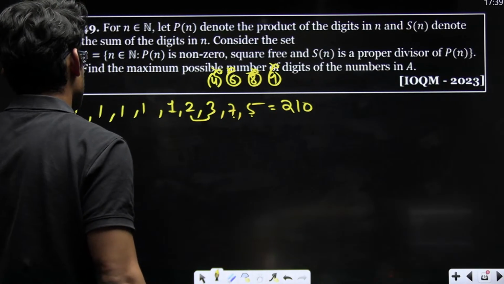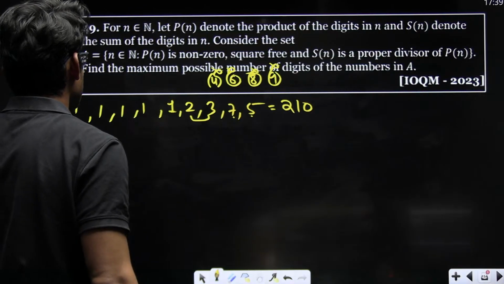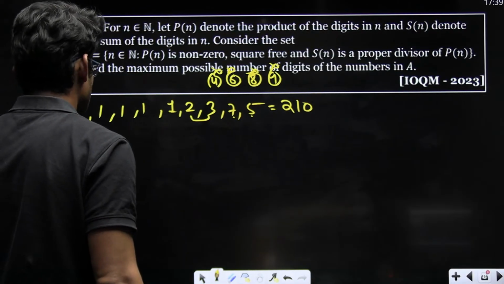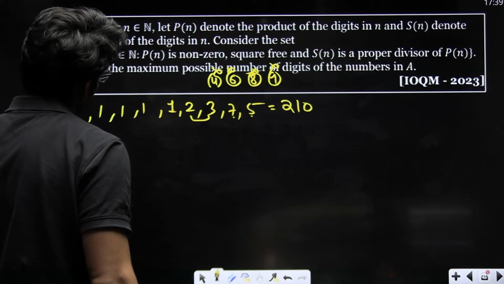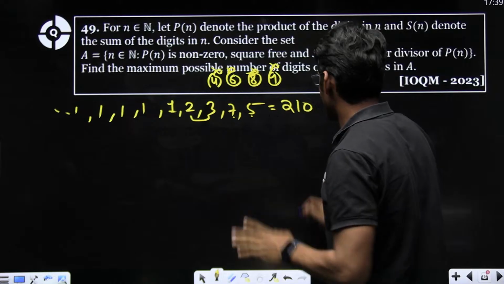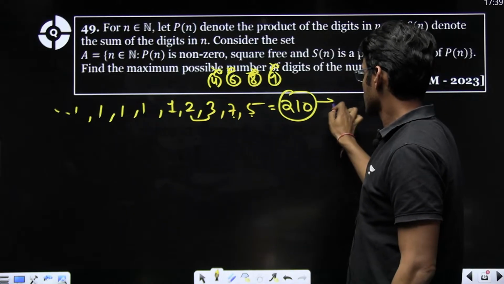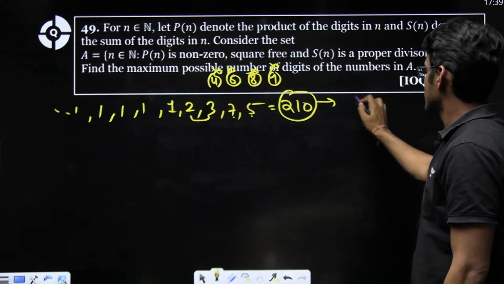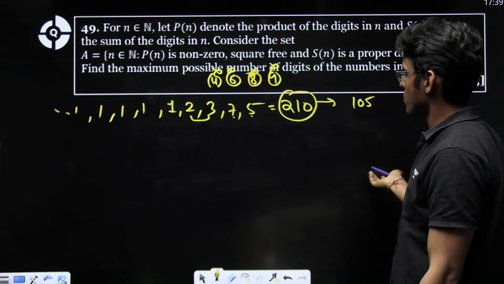This is the product. And if I keep on increasing the number of 1s, the product of digits is fixed. What can be the sum of digits? So now 105 can be the maximum sum of digits.